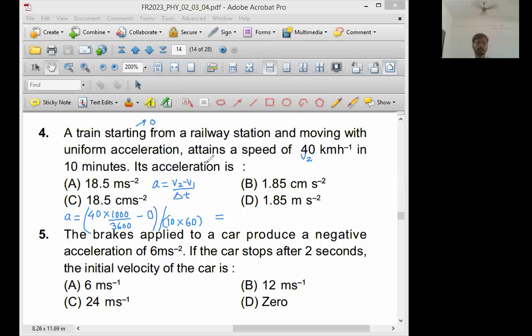Did you understand up to here, children? 40 km/h, 40 kilo written as 1000, hour as 3600, minus V1 is 0, initially it is starting, divided by time interval is 10 minutes, so 10 as it is, minute 60 second. Now replying in the chat box. Up to this clear?